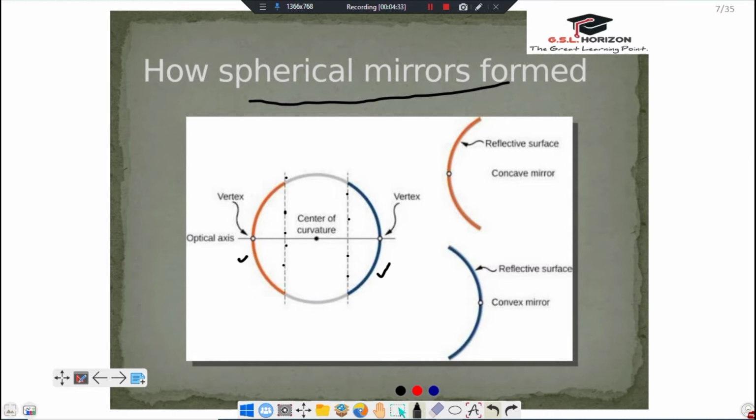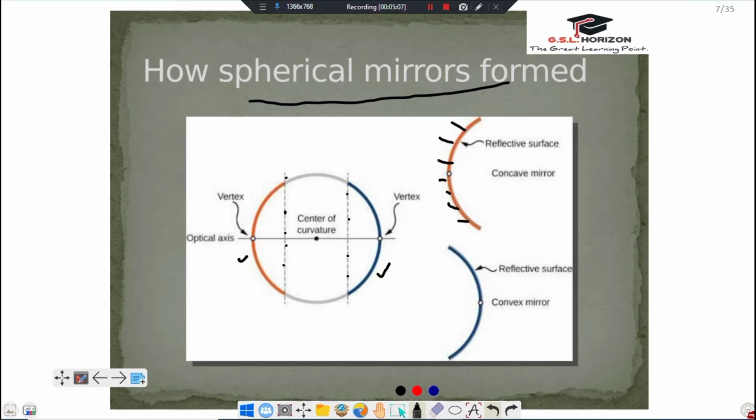In a concave mirror, the reflecting surface is on the inner side, and the outer side is a rough surface.